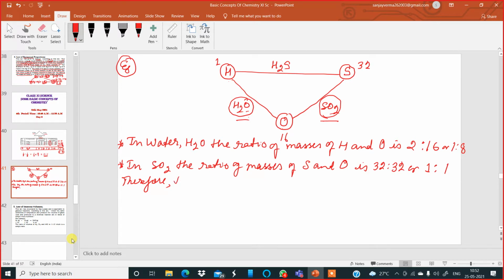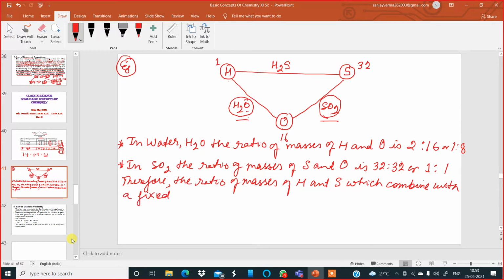Therefore, the ratio of masses of hydrogen and sulfur, which combine with a fixed mass of oxygen.